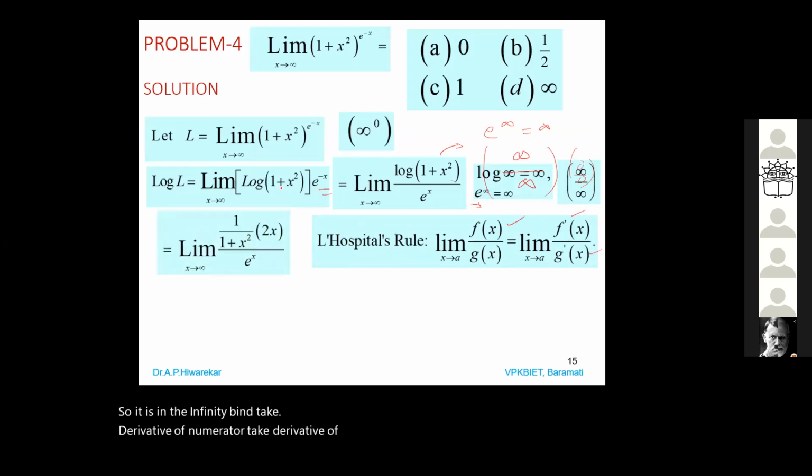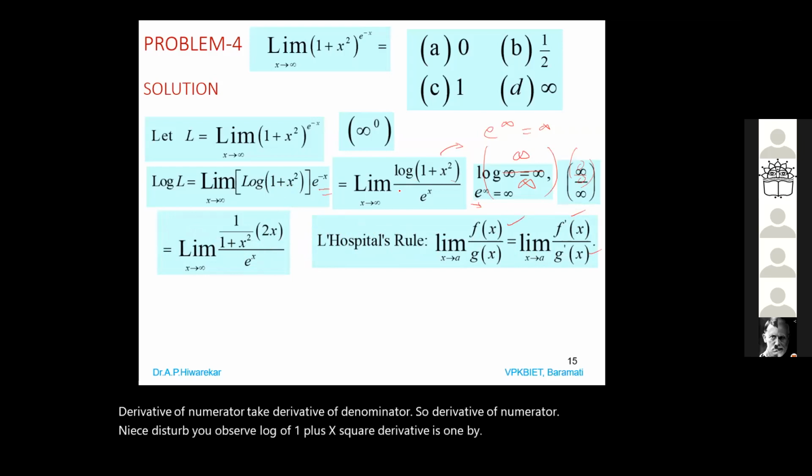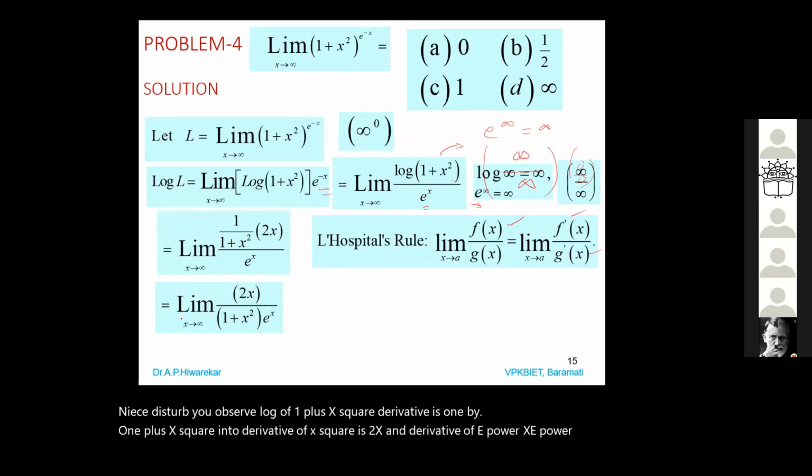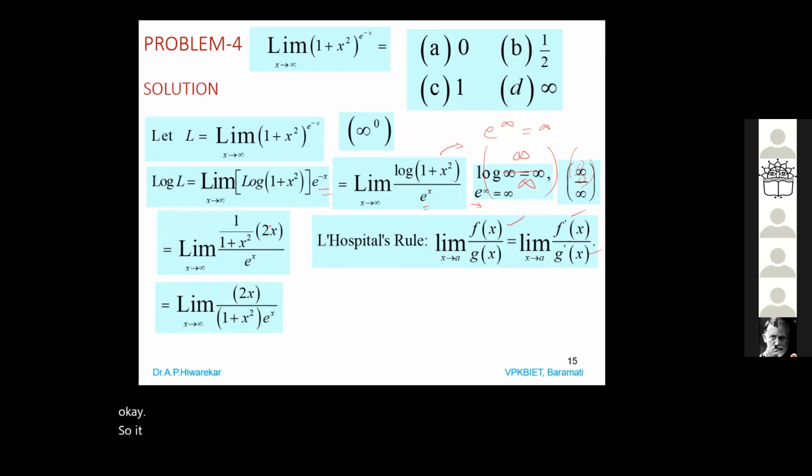So derivative of numerator means this term, log of 1 plus x square, derivative is 1 by 1 plus x square into derivative of x square, which is 2x. And derivative of e power x is e power x. Okay. So it is limit of the rearrangement of the terms. And again, see that it is in which form.